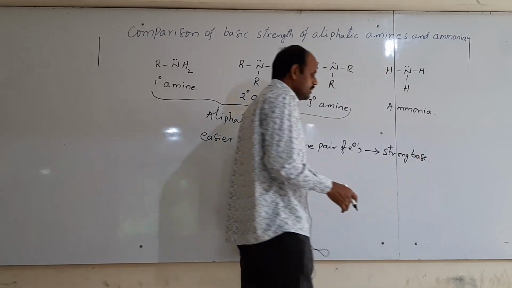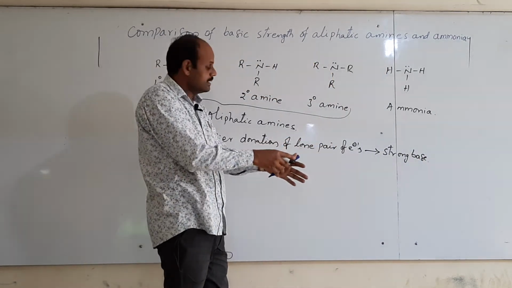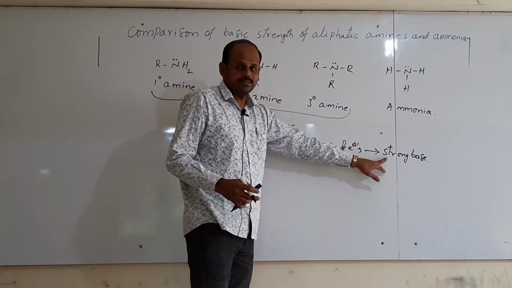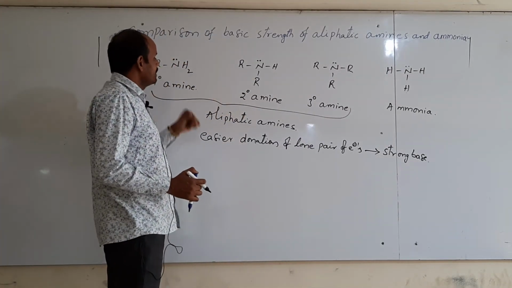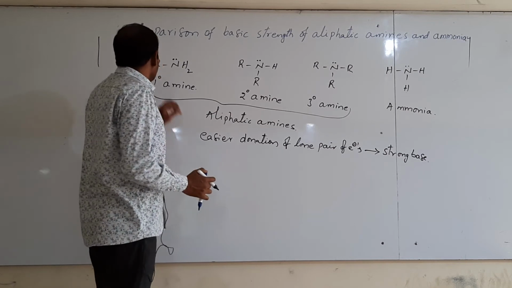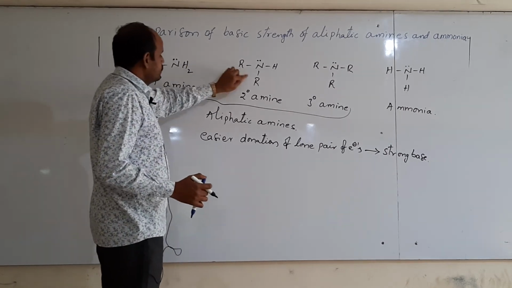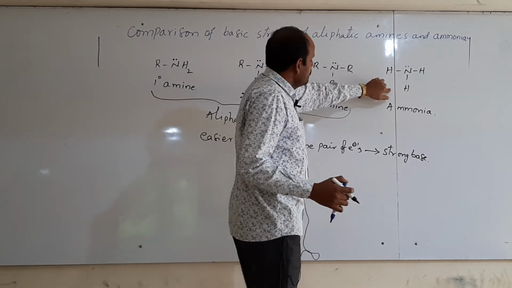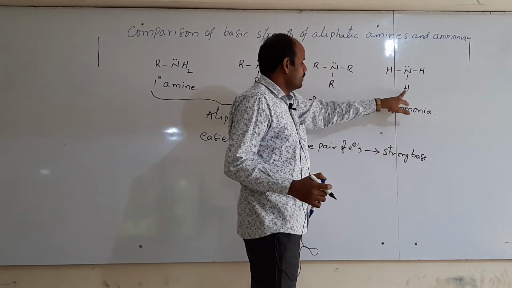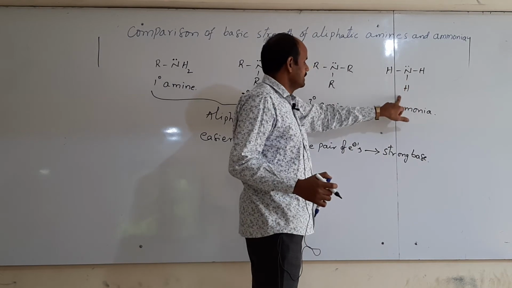If it donates the lone pair of electrons easily, then it can be considered a strong base. Now, which can give the lone pair of electrons easily to another compound? Here one alkyl group is there, here 2 alkyl groups are there, here 3 alkyl groups are there. But in ammonia, there are no alkyl groups, only hydrogen atoms are present.